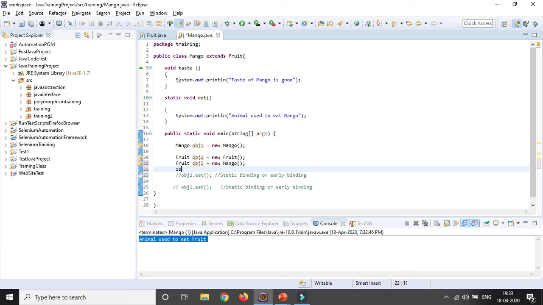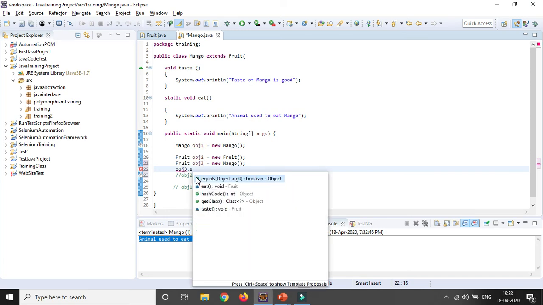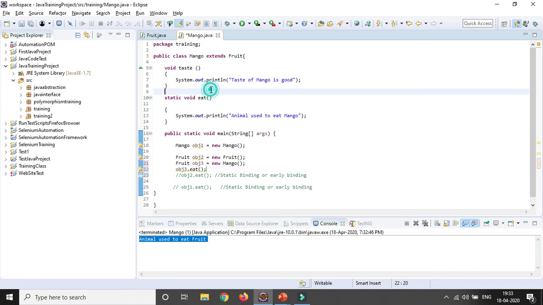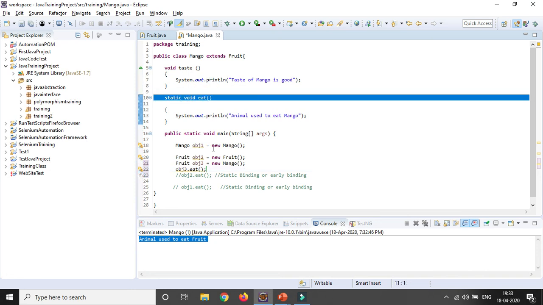Now if I want to print it out, object 3 dot eat, because whatever is declared as static, I want to print it out.